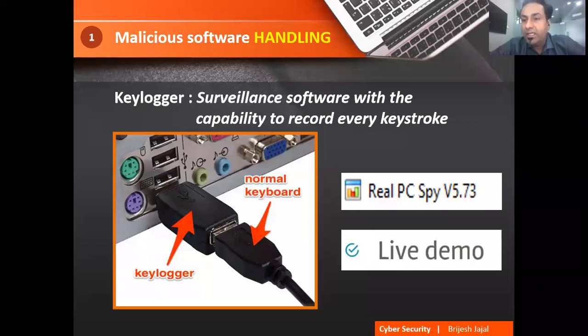If I want to check who is entering into my network, what they are doing, which websites they are opening, I will use the keylogger for surveillance purposes, right? But it is the reverse also. What the thieves will do is put this surveillance keylogger into someone's machine, collect all the data and take away the things. So it is dual purpose.